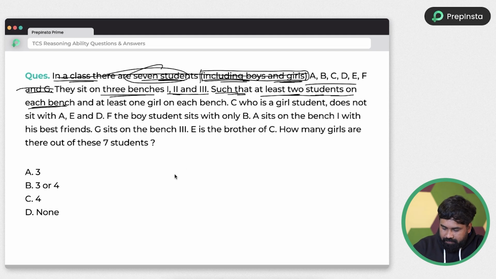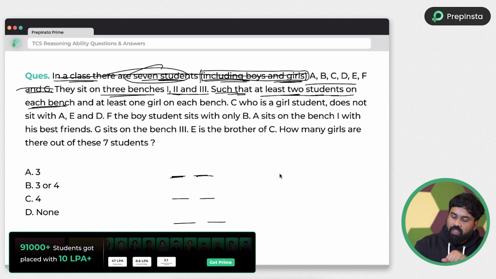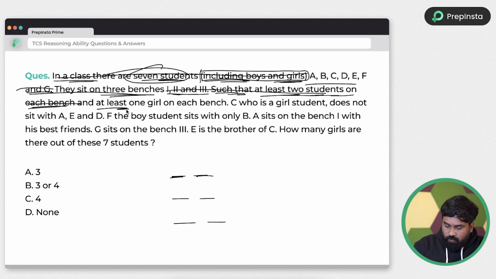Guys, just look at here. We have 7 members and at least 2 members will sit on each bench. At least 2 persons per bench means 6 members got arranged. 1 person is left and we don't know where he will sit. So wait for some time. We will arrange everything, okay? And the data is done. At least 1 girl on each bench. So at least 1 girl needs to be there.